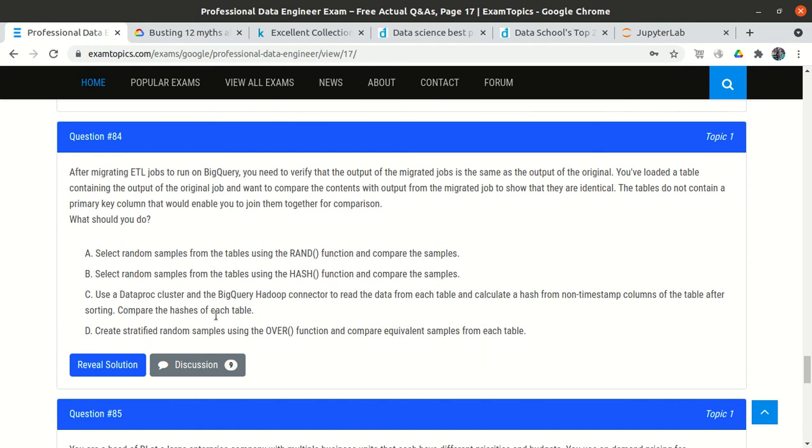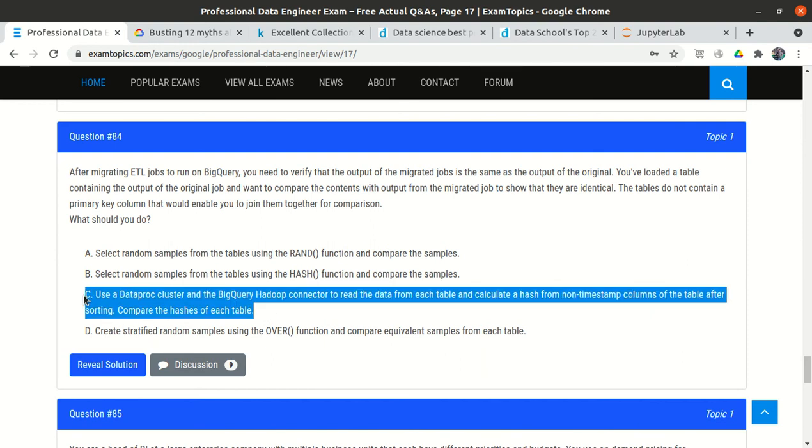So what we can do is we have two tables, one has the original data, one has the migrated data. So we can fetch one record from one table and the other record from the other table. We will create a hash of both records and compare the hash. If the hash matches, then it means the data is the same. So that looks perfectly okay.